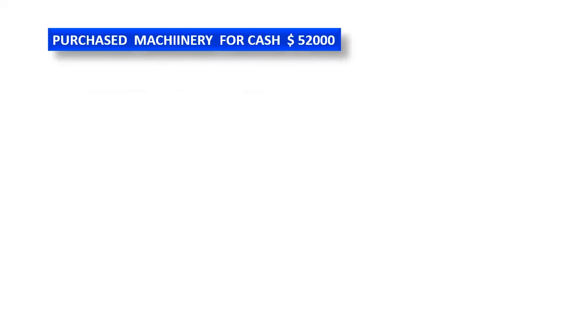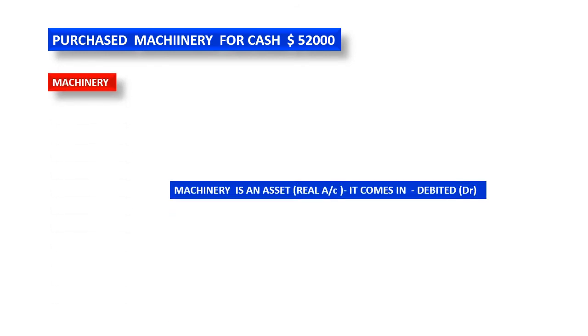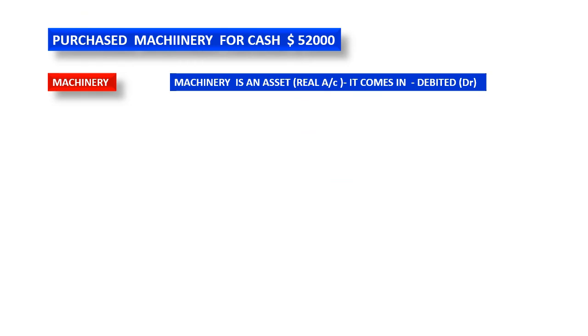Purchase machinery for cash, $52,000. I told you, this amount is not a matter for you, but how to write the journal. That's only what we are focusing on here. Now here, two things are there. First one is what? Machinery, right? Machinery is an asset. You know that. And it's a real account. It comes to the business. Purchase machinery means machinery is coming to the business.